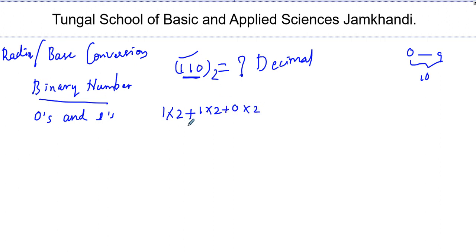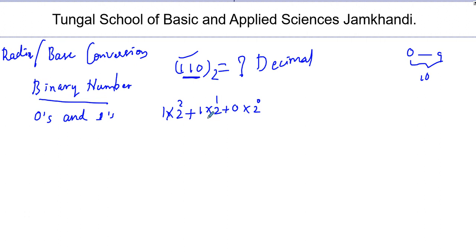What did I do here? Very simple. I multiplied 2 to all these digits. You can see 1 is multiplied by 2, the next 1 is multiplied by 2, 0 is multiplied by 2. And I also told you we have to write the respective powers, that is 0 for this one, 2 for this. If you know it, you can directly write 1 into 2 to the power 2 plus 1 into 2 to the power 1 plus 0 into 2 to the power 0. For your understanding, I first wrote all the multiplications and the powers like this.